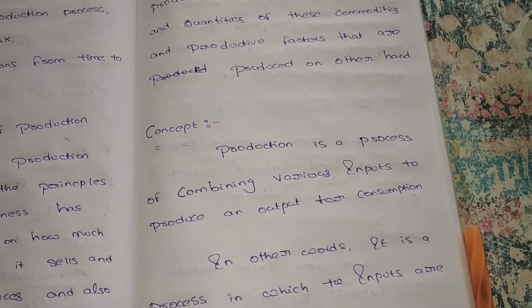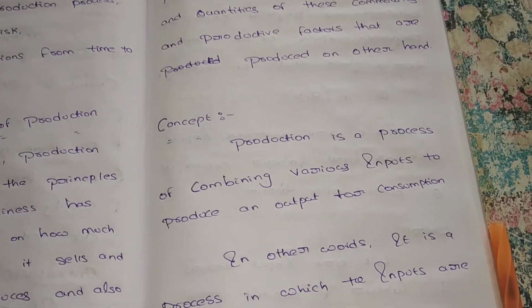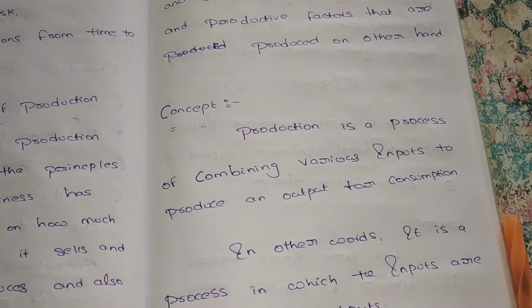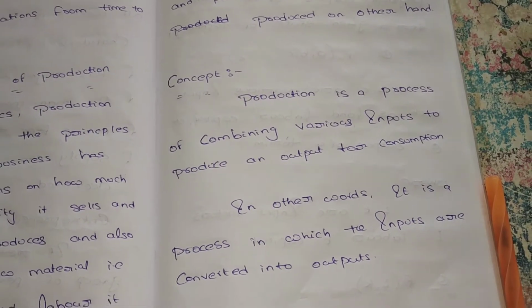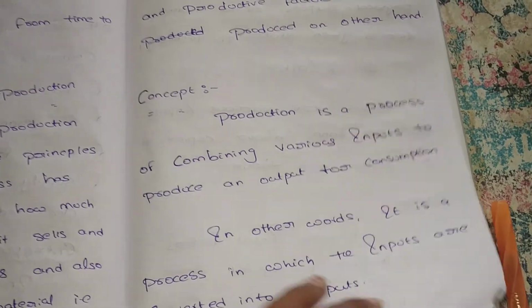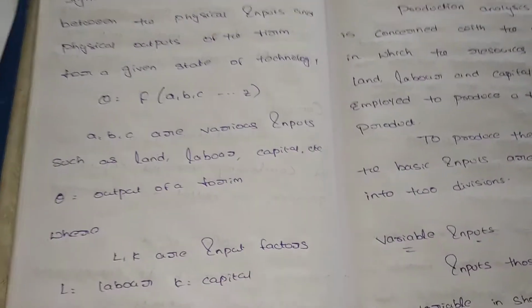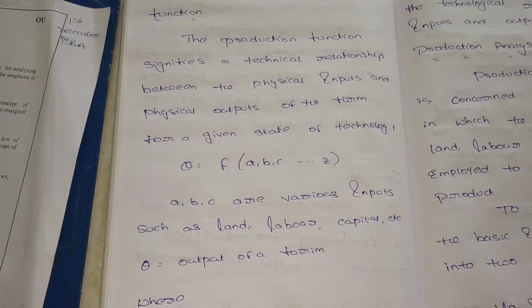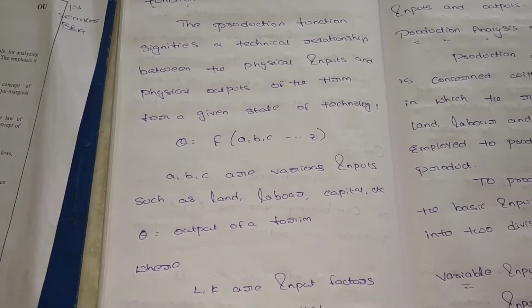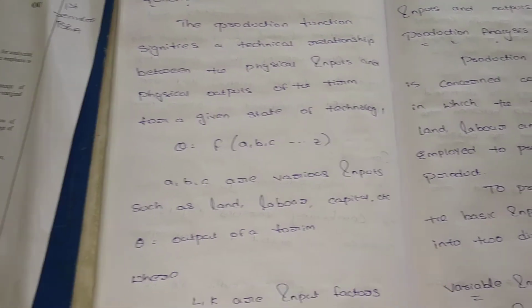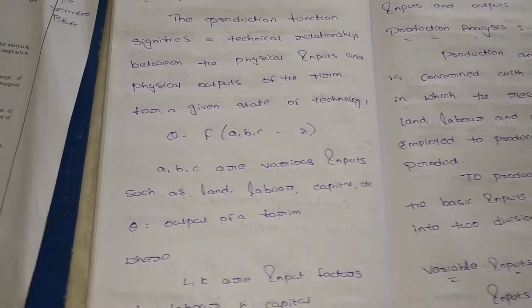And what is the concept? It is the combining of various inputs to produce the output for our consumption. In other words, it is the process in which inputs are converted into outputs. And next, what is the function? It shows the relationship between the physical inputs and physical output. What are the physical inputs here? Land, labor and capital are the physical inputs. Output means the goods we want from the production.